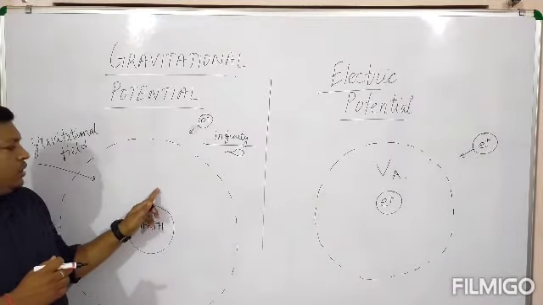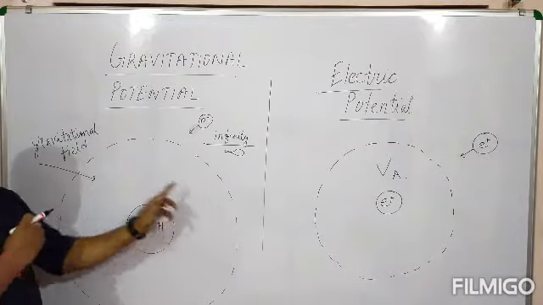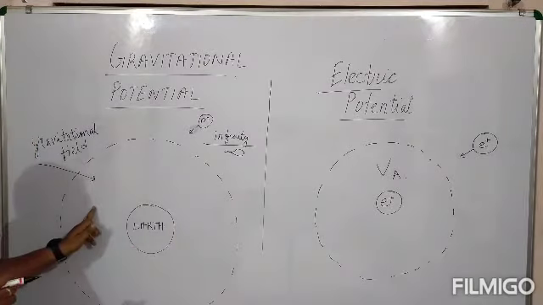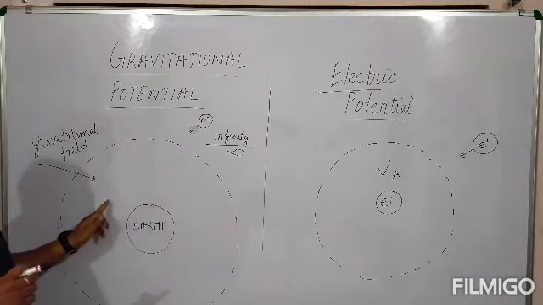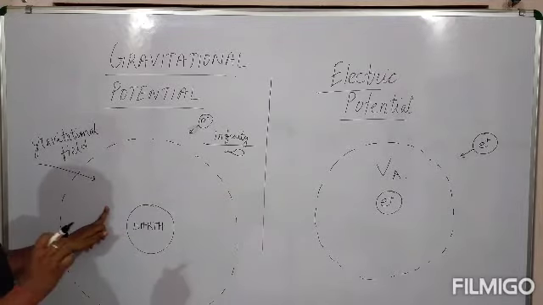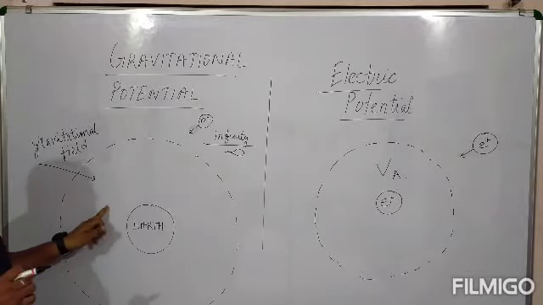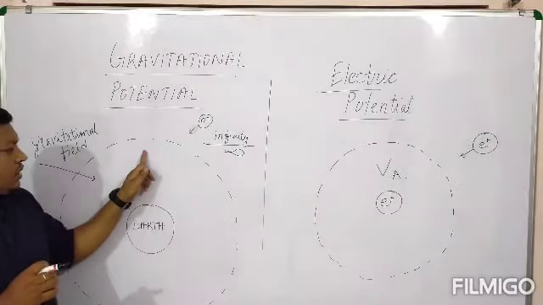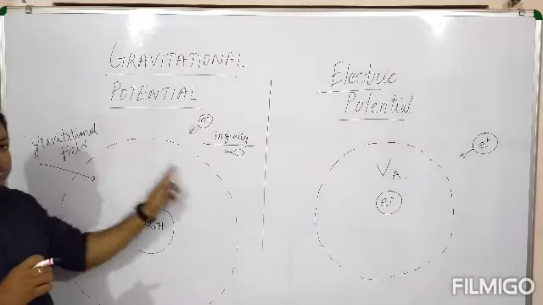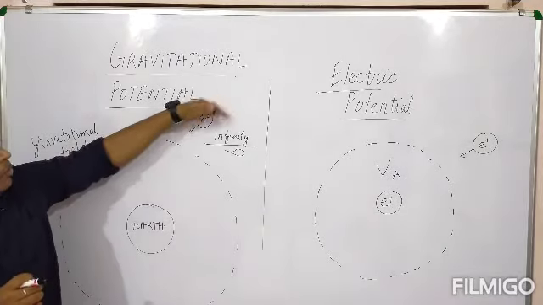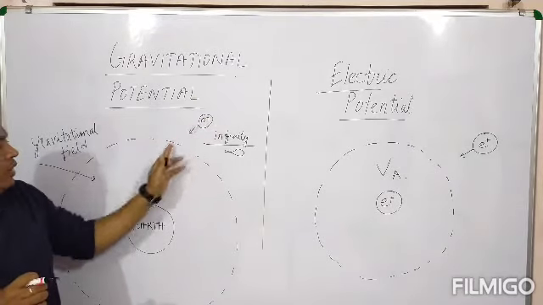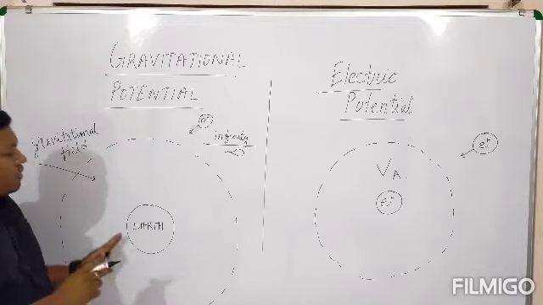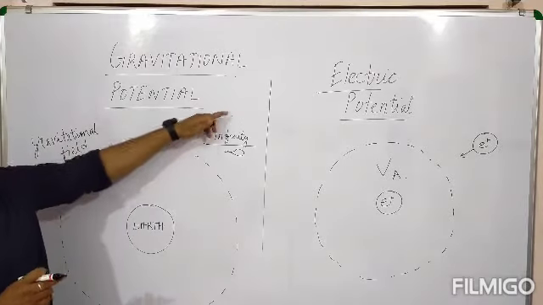Now we will consider gravitational potential in terms of Earth. What is gravitational potential? This is the Earth and it has its gravitational field. We know that Earth attracts any object towards its center, and this attraction force is called gravitational force. So the Earth has its gravitational field, meaning up to a certain distance the gravitational force will work, and beyond that distance, beyond a certain height, gravitational force will not work. Gravitational force exists up to a certain height, and beyond that height it is called infinity.